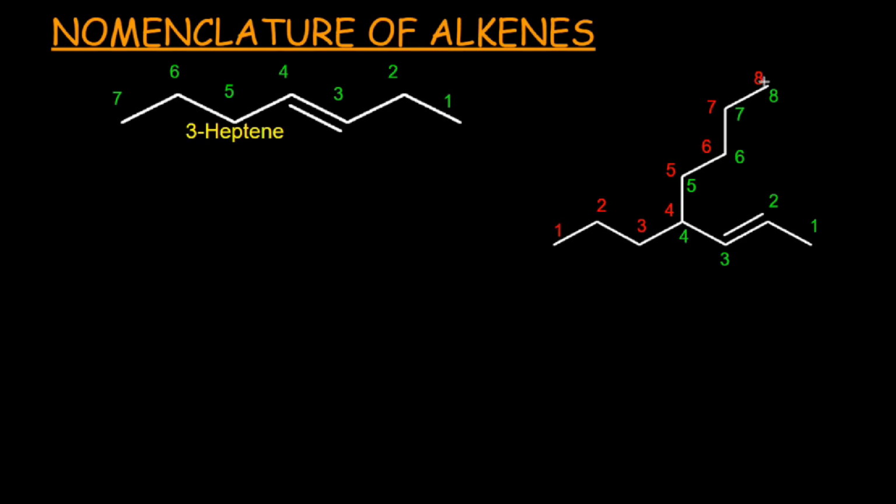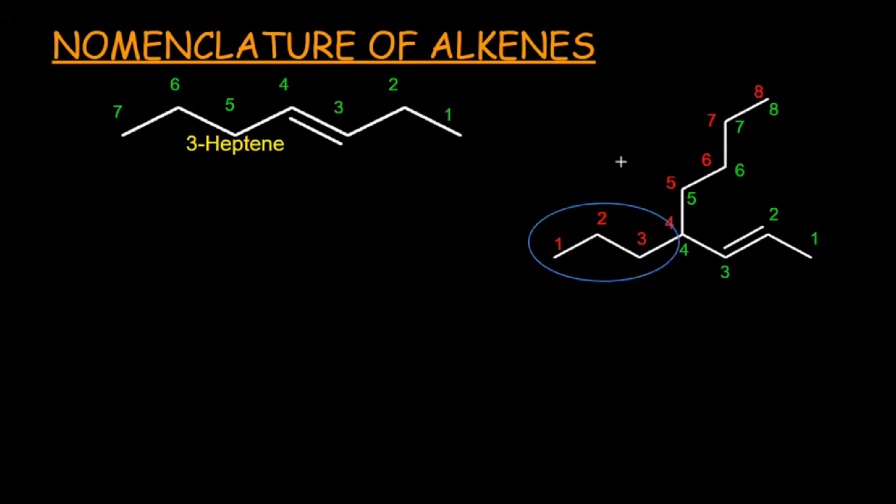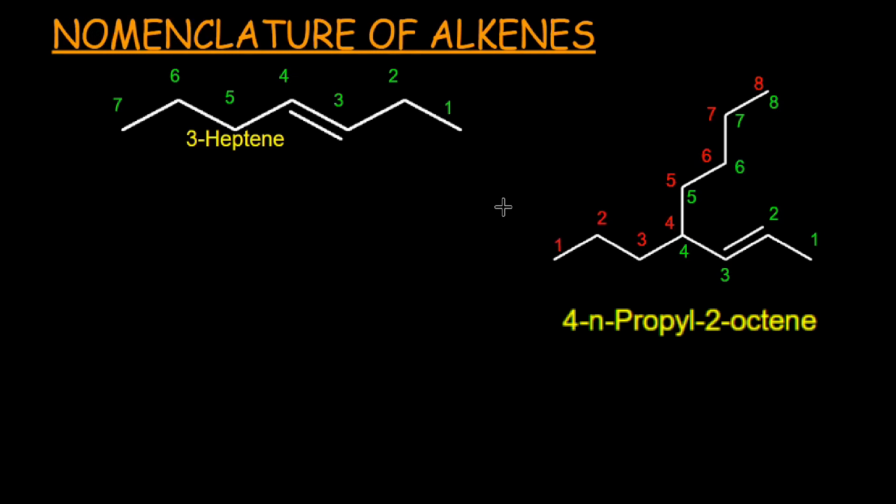So the part of the molecule numbered in green color would be the heading part, and this part would act as a substituent, right? So the name of the molecule would be 4-N-propyl 2-octene, because the substituent is an N-propyl and a double bond is present at the second position. So the name of the molecule is 4-N-propyl 2-octene.